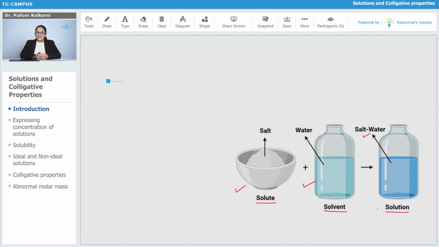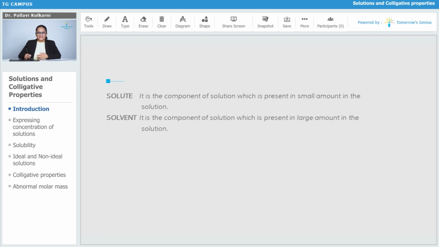Why is it called a solution? Because in this solution we are not able to see the salt particles in the water, that is, they are uniformly distributed in the water. So this is the simplest example of a solution. The two components of the solution are solute and solvent. So always remember, solute is the component which is present in the solution in the smaller quantity, small amount. Whereas solvent is present in the greater amount or large amount as compared to the solute in the solution. For example, in salt water, salt will be the solute and water will be the solvent.